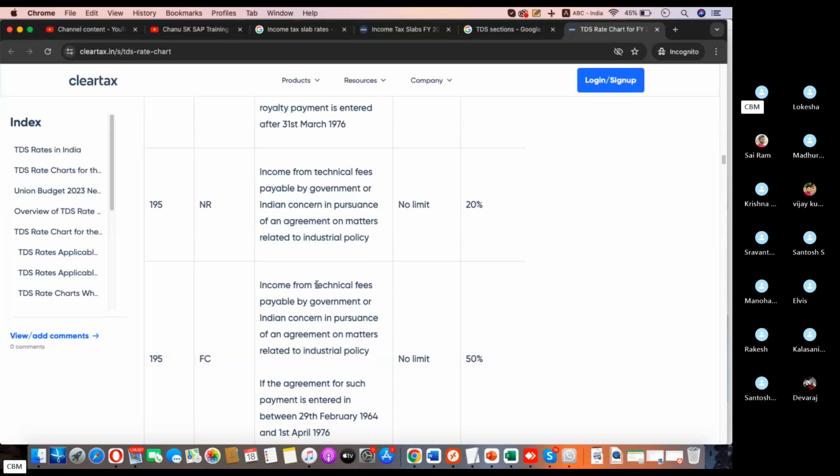So these are all sections. Every section has a threshold limit. If it is crossed, then TDS will be applicable. The applicable percentage is also there. So this is all about TDS.